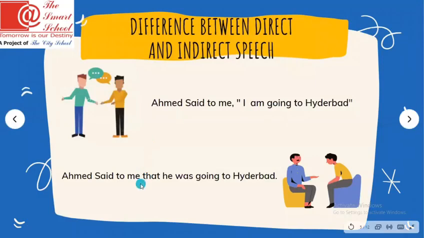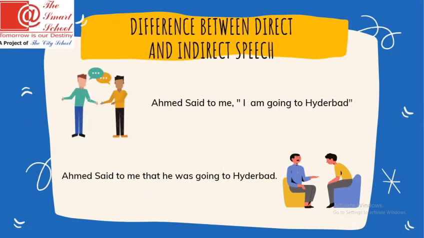But when we change some tense or words while conveying the message, it is called indirect speech. For example, here it was written, I'm going to Hyderabad, in present continuous form. While stating it in indirect speech, we have changed it into the past continuous form. We have even changed the subject. Here the subject was I, and here we have changed it into he.